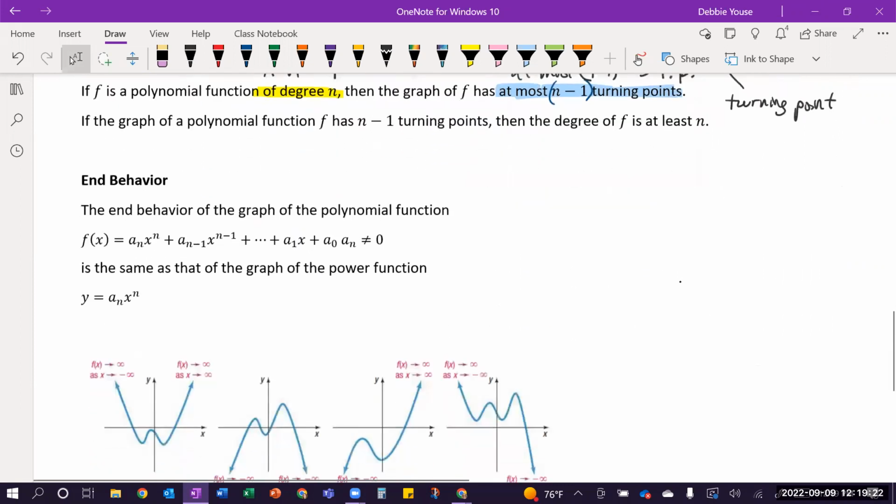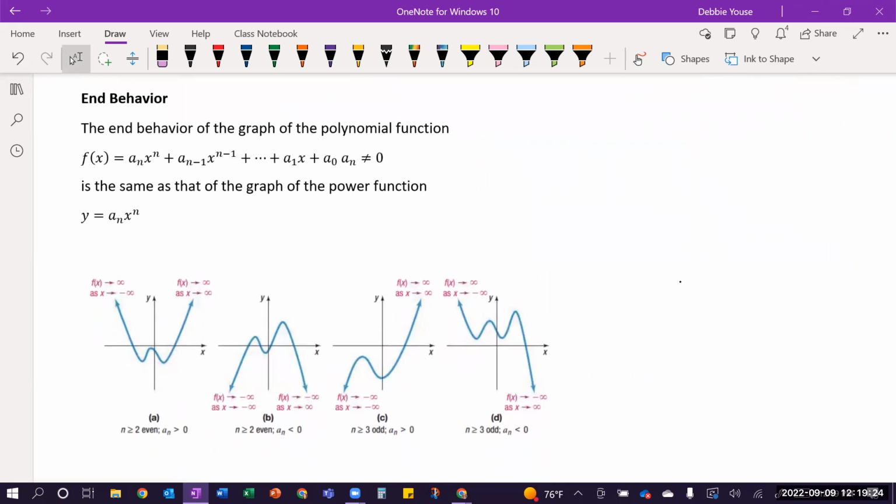And then the last thing before I jump into putting all this together in a problem for you is we look at what's called end behavior. So the end behavior is where do the arrows point at the far ends of your graph? And it all depends on that leading term. So again, remember at the beginning, I focused on saying we've got this leading term that's made up of the leading coefficient and then the power of x that has my degree on it.